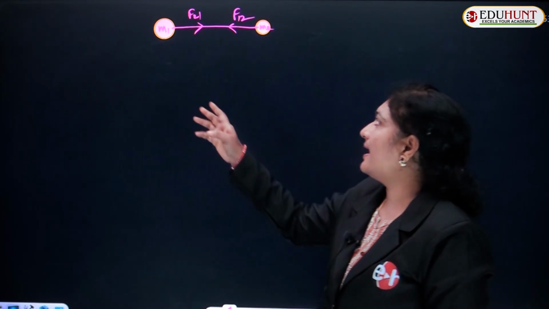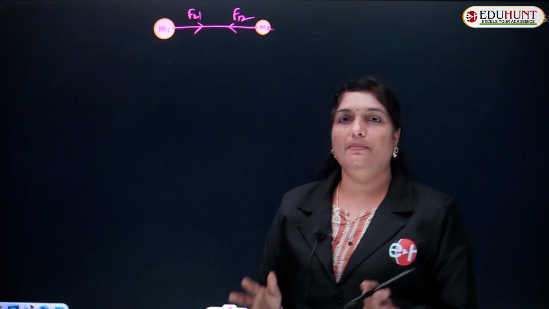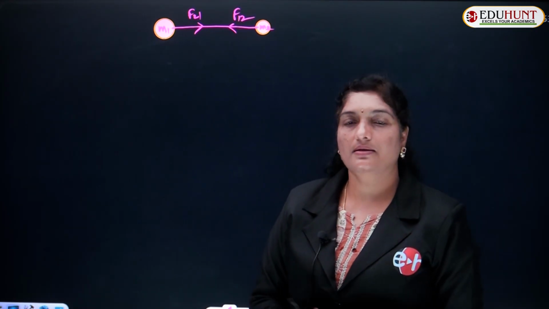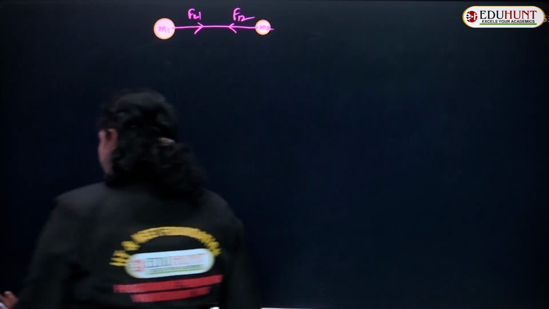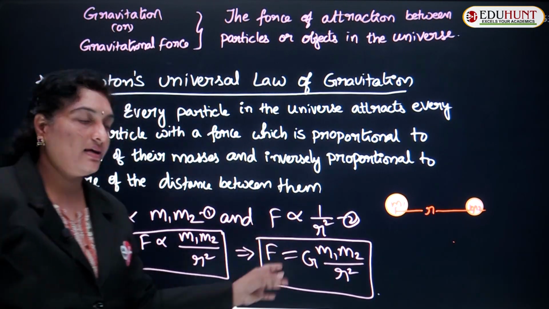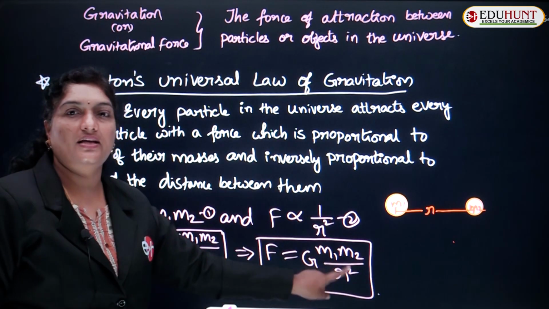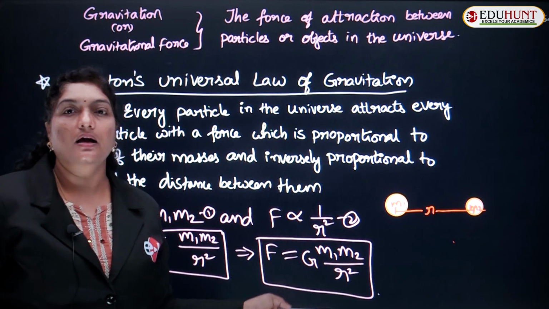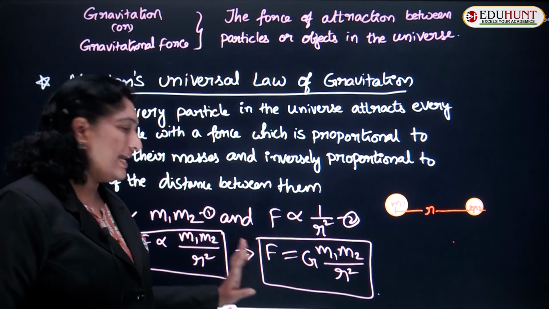As I have discussed, these two are separated by some distance r. Moving ahead, what is the value of force, children? The force between them, whether the first body attracting the second or the second attracting the first, is equal and opposite.